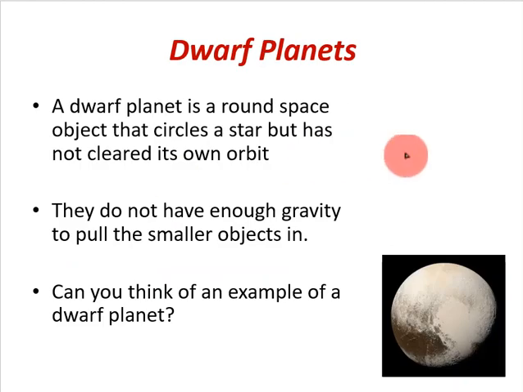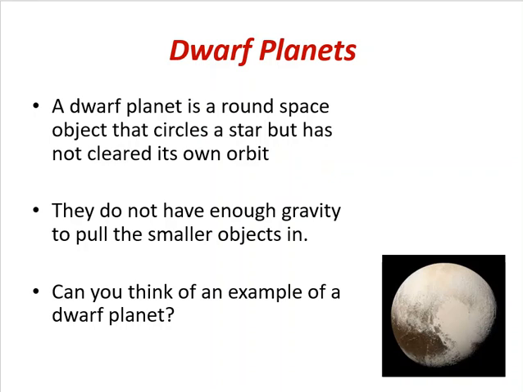Something that I haven't mentioned in our solar system are what are called dwarf planets. A dwarf planet is a round object that circles a star but has not cleared its own orbit. So they do not have enough gravity to pull the smaller objects in. Can you think of an example of a dwarf planet? One example is Pluto. Pluto is not actually a planet, it's called a dwarf planet, and the reason being is that it can't clear its own orbit and it doesn't have enough gravity to pull objects into it. So it's what's known as a dwarf planet.